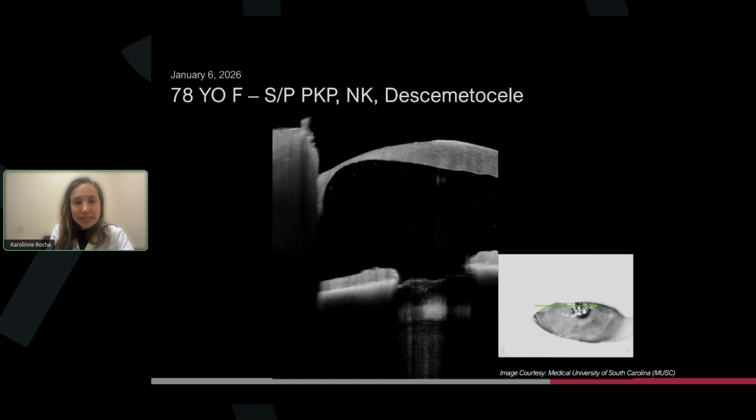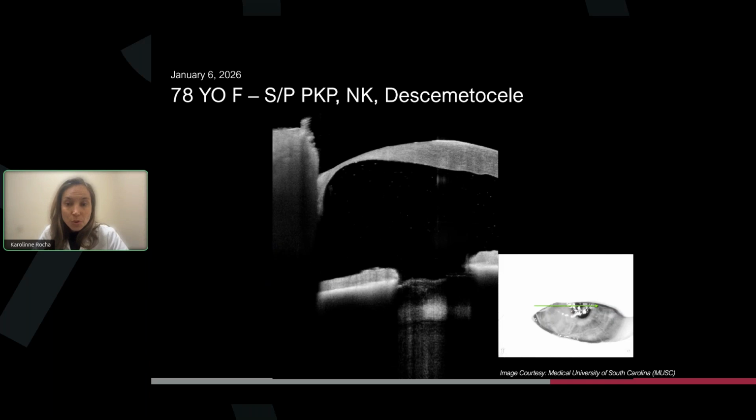This is another severe case here. This lady had a corneal transplant for a stage 3 neurotrophic keratitis. She perforated, and again, this is after a corneal transplant, and she comes in with this almost descemetocele here, and the anterior OCT is very helpful, showing severe thinning, and we glued this patient.